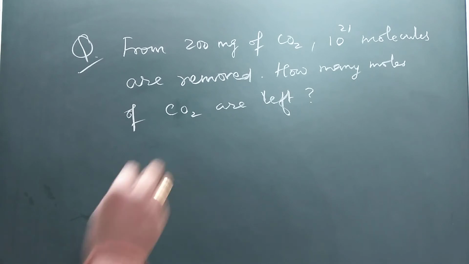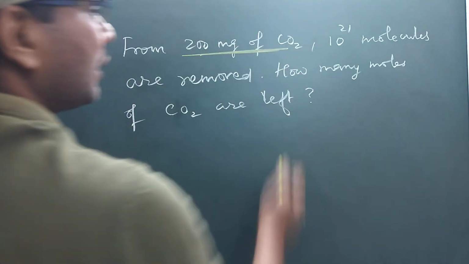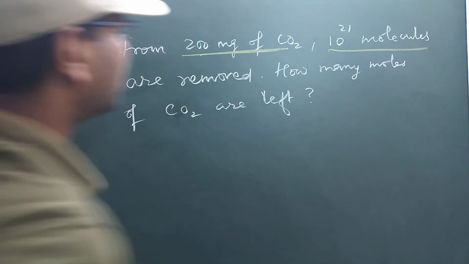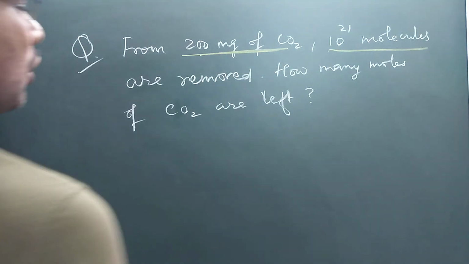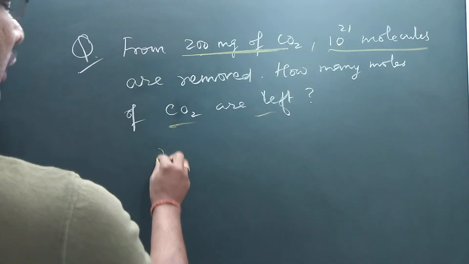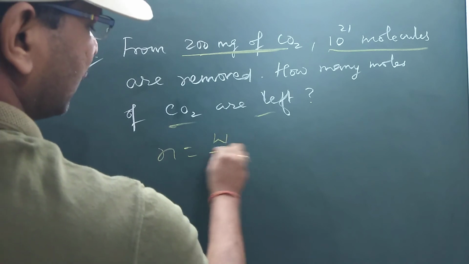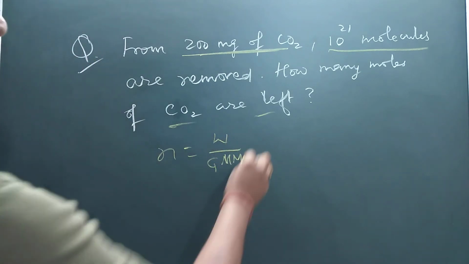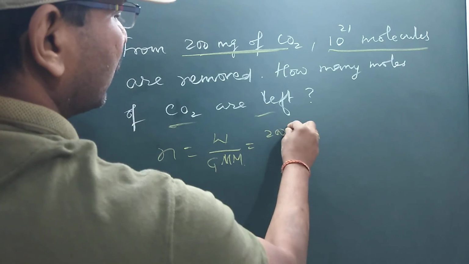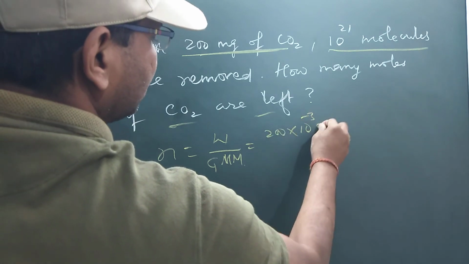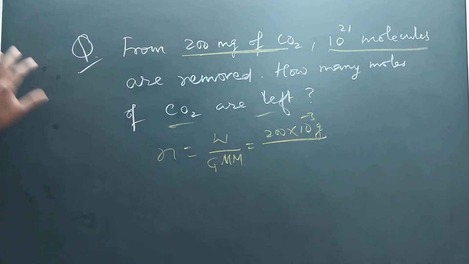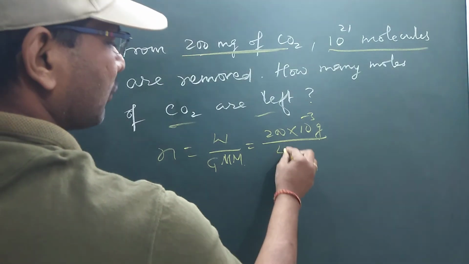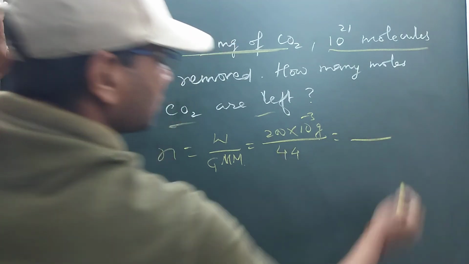Now let's see this question. From 200 milligrams of carbon dioxide, 10 to the power 21 molecules are removed. How many moles of CO2 are left? So first find out the number of moles, given weight by gram molecular mass, because CO2 is a molecule. So the weight given is 200 milligram. Milligram converted to gram is multiplied with 10 to the minus 3, and gram molecular mass is 44. So solve this, student.